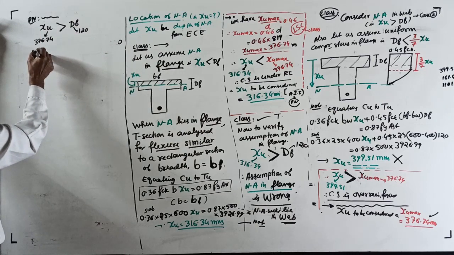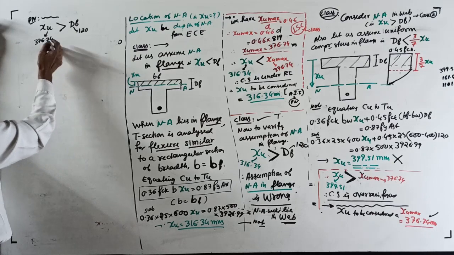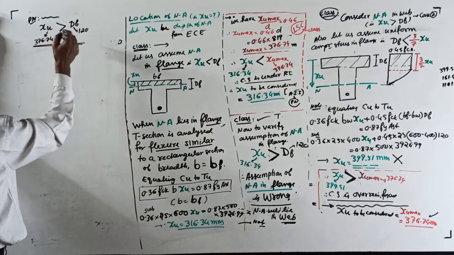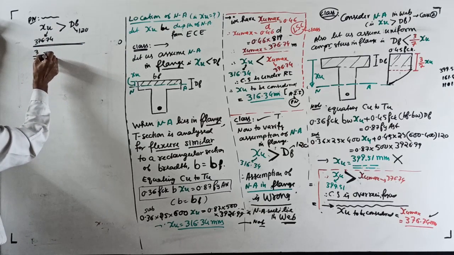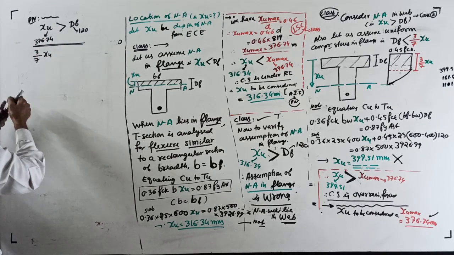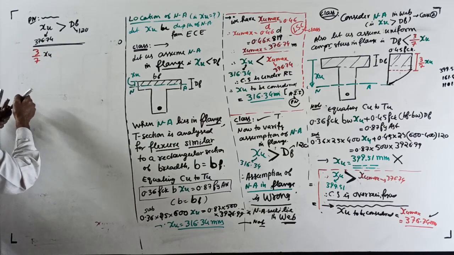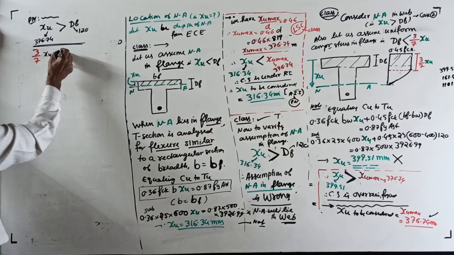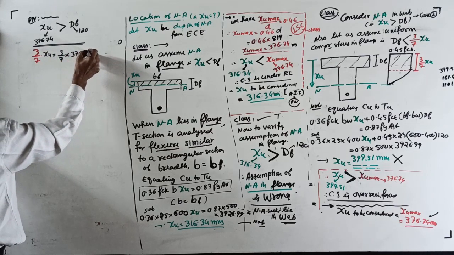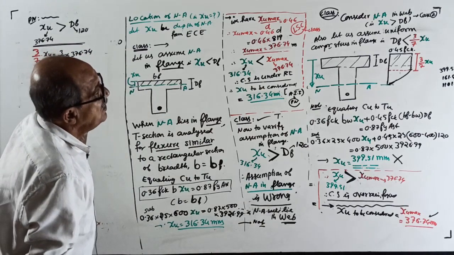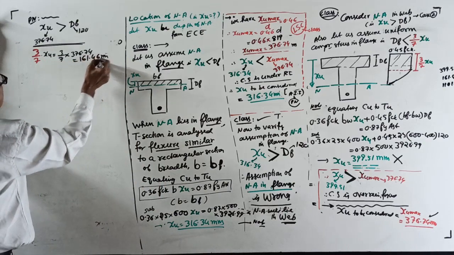Then next also calculate 3/7 of XU. Red color to make more clear. 3/7 of XU equal to 3/7 of 376.74. That will come 161.46 millimeter.